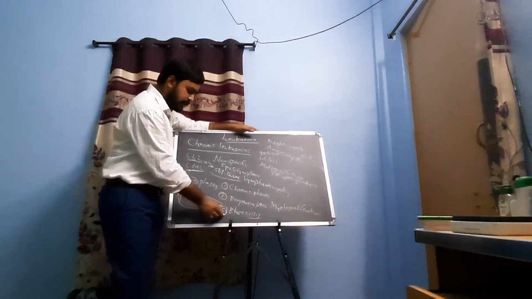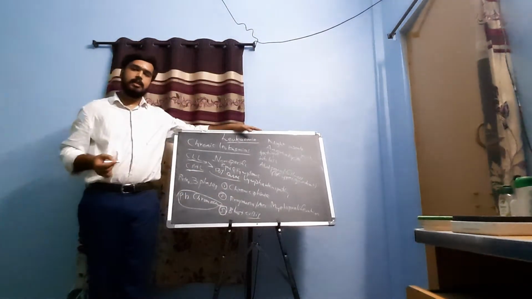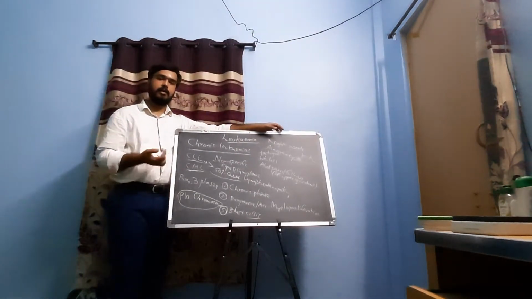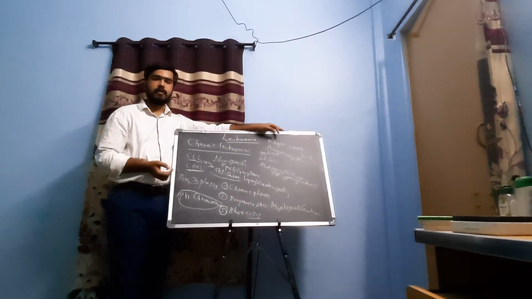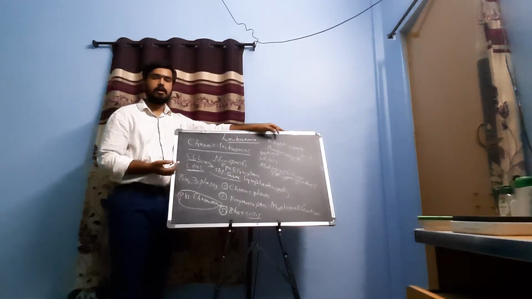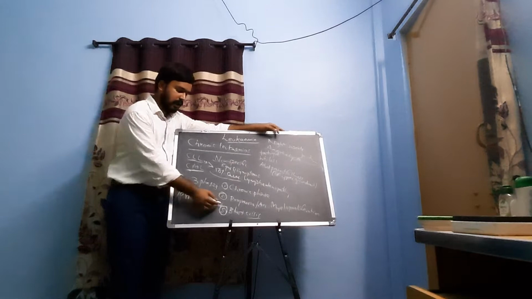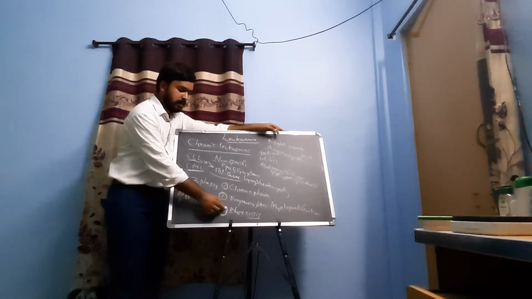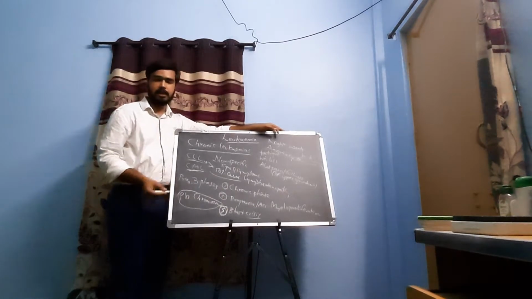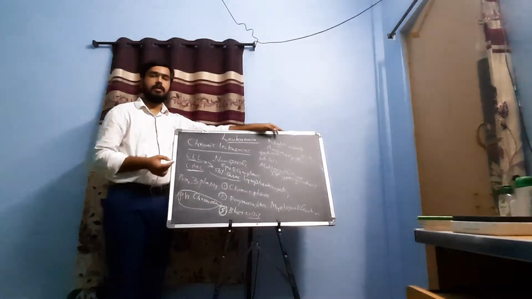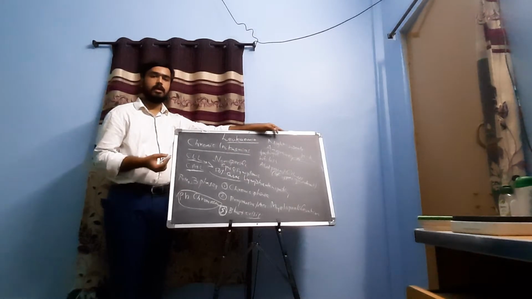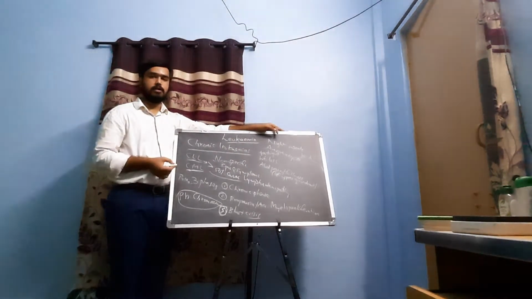And the third phase is the blast crisis, where there is further uncontrolled proliferation of the blast cells. Most of the complications, organ infiltration and severe manifestations occur in the blast crisis, because the blast cells are overproduced, circulate throughout the body and infiltrate various sites, and thus manifestations depending upon the affected site can be produced.